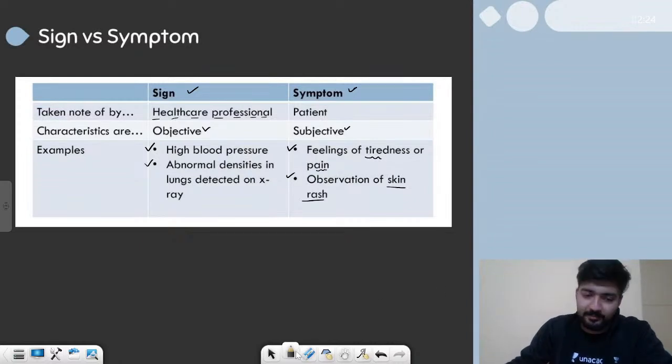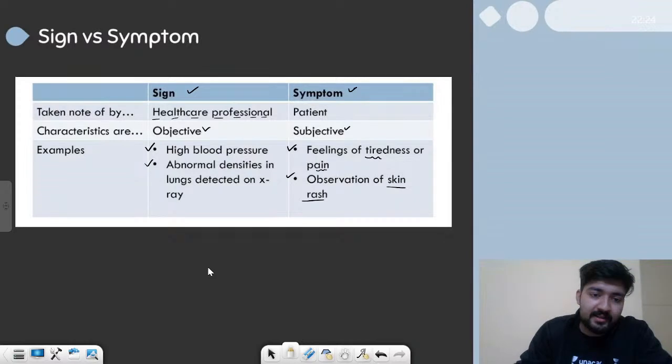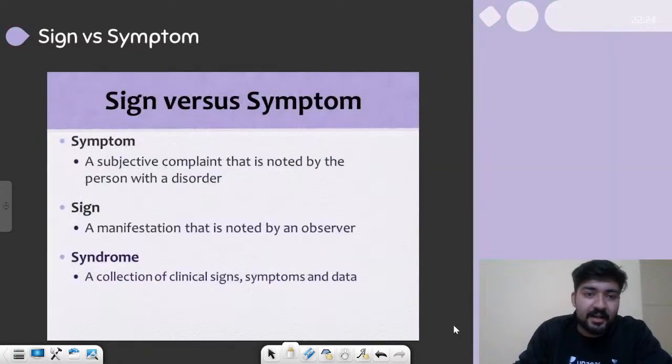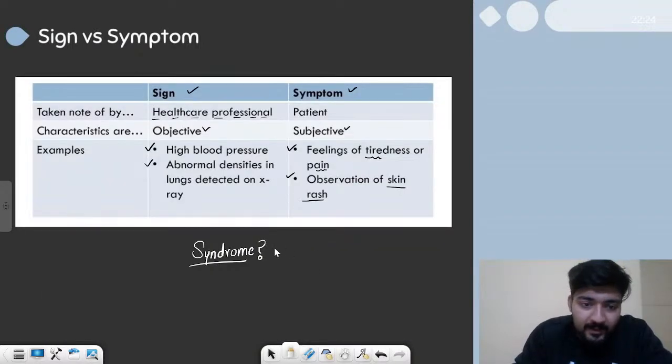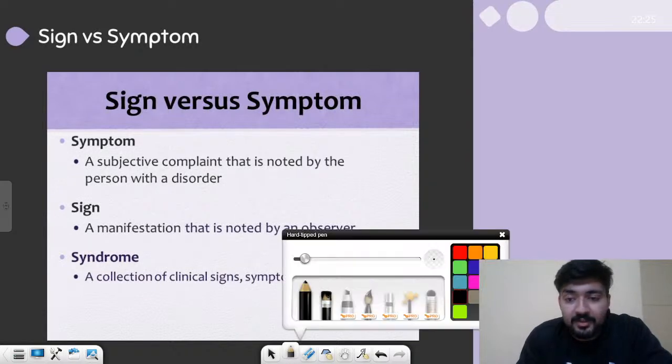There is another term related to all these things, and that is a syndrome. Now what does this third term mean? What is a syndrome? Let us see. In the very next slide, I have explained it. Sorry, in syndrome we do have an E. All right, it is correct. Now let us see quickly what a syndrome is.